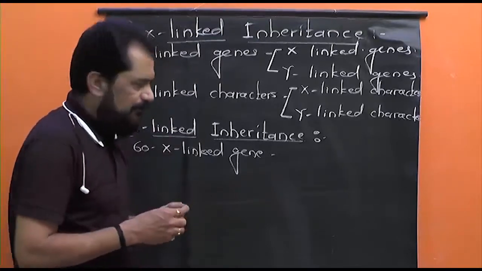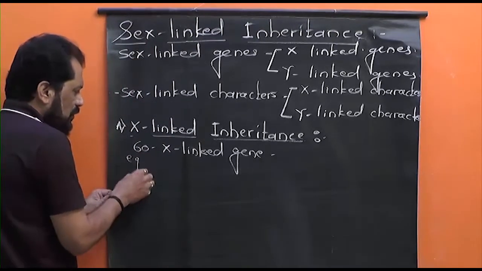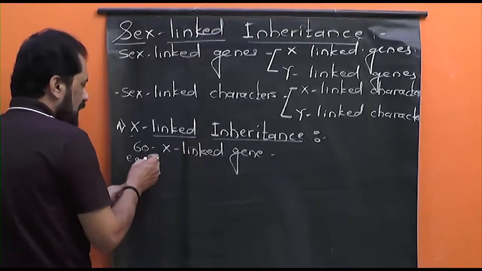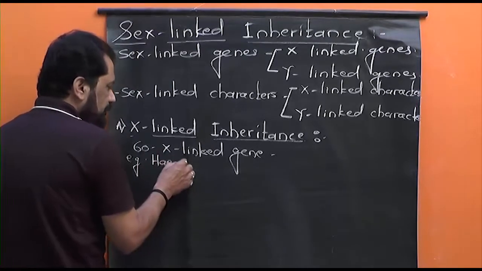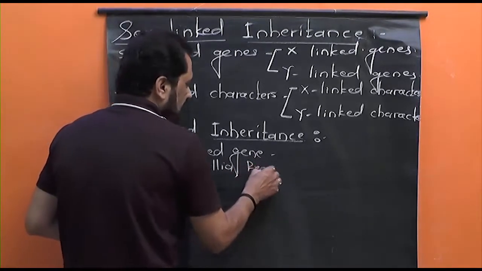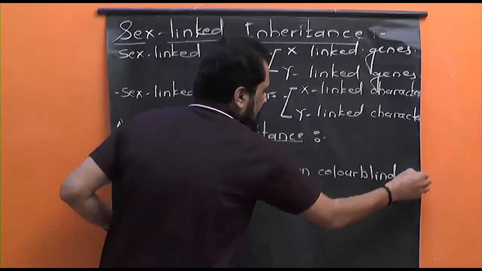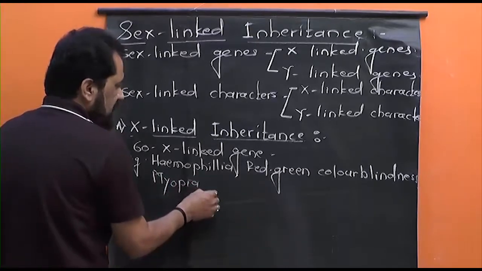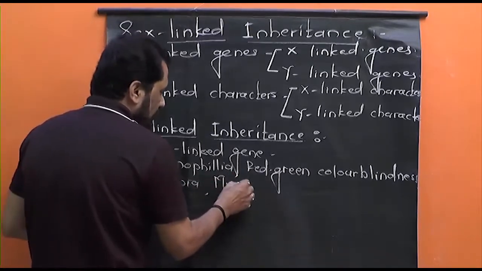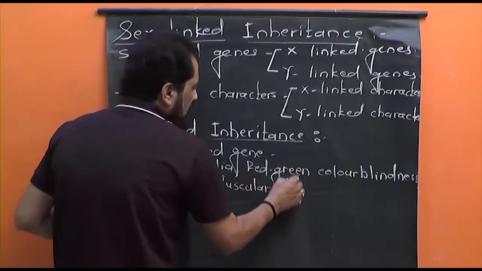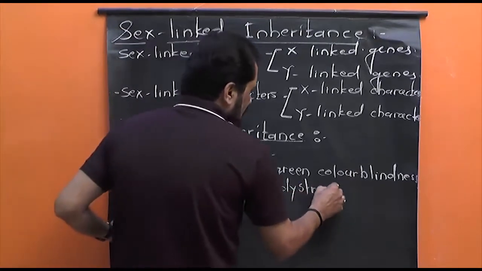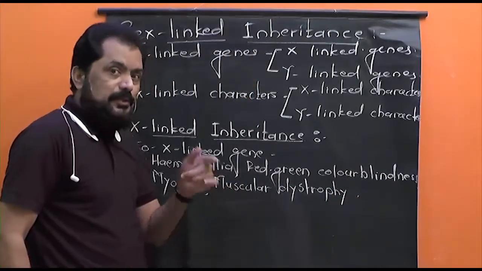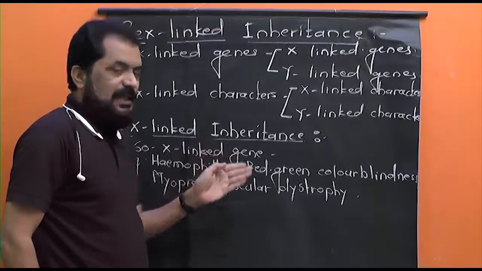For example, the different disorders developed due to recessive X-linked genes are hemophilia, red-green color blindness, myopia or short-sightedness, and muscular dystrophy. All these are disorders seen in human beings, and these disorders develop due to recessive X-linked genes.